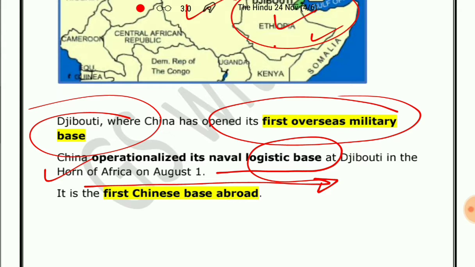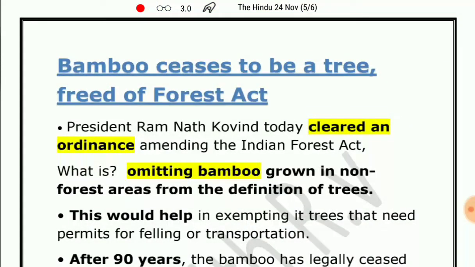Now let's move to the next news item. The next news item is: bamboo ceased to be a tree, a Forest Act amendment. What is the context? President Ramnath Kovind has cleared an ordinance. He has signed an ordinance which will amend the Indian Forest Act. Why? Actually, the aim of this ordinance is that it will omit or remove the bamboo grown in non-forest areas from the definition of trees.